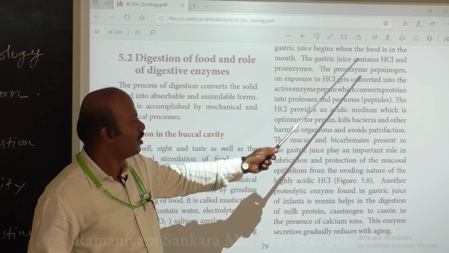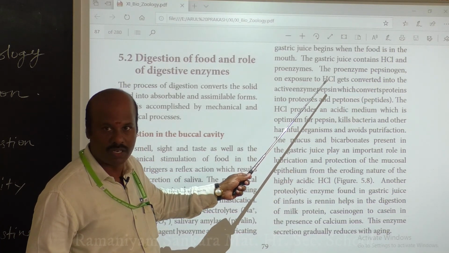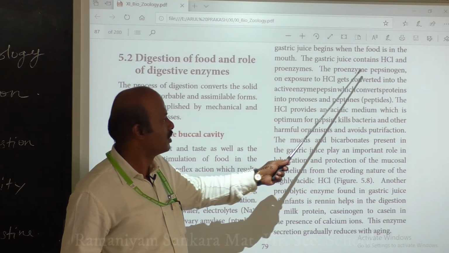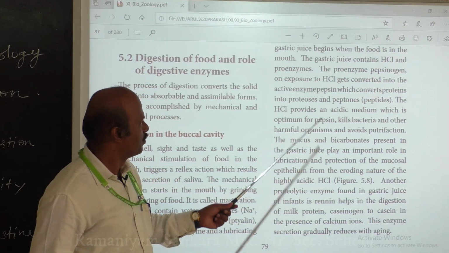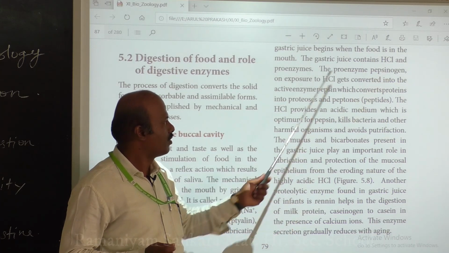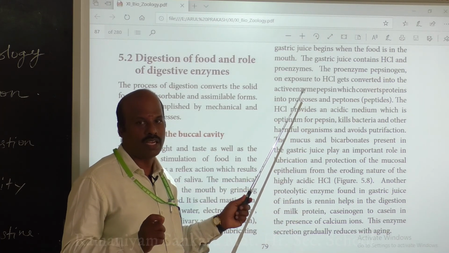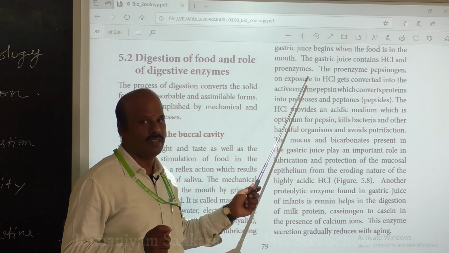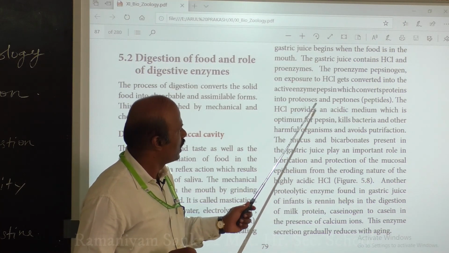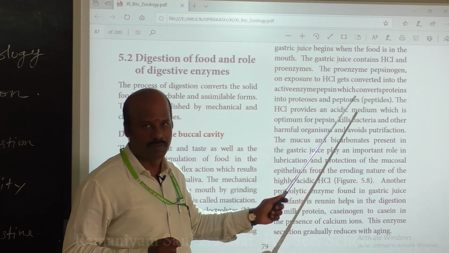It will be activated in the presence of an acidic environment, that is by means of HCl. This active form of pepsin cleaves the proteins into peptidoses and peptones, that is peptides.